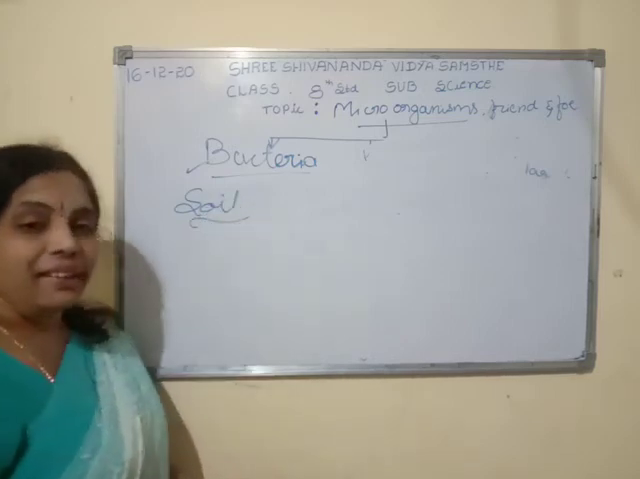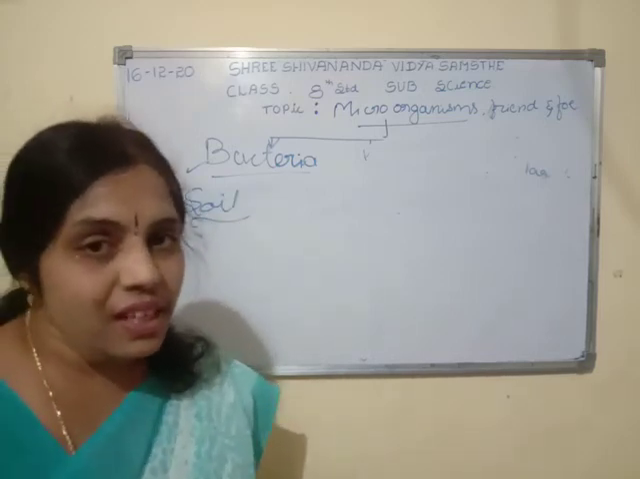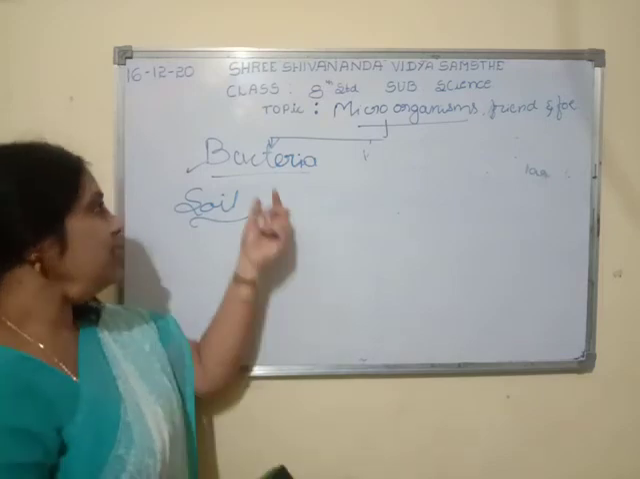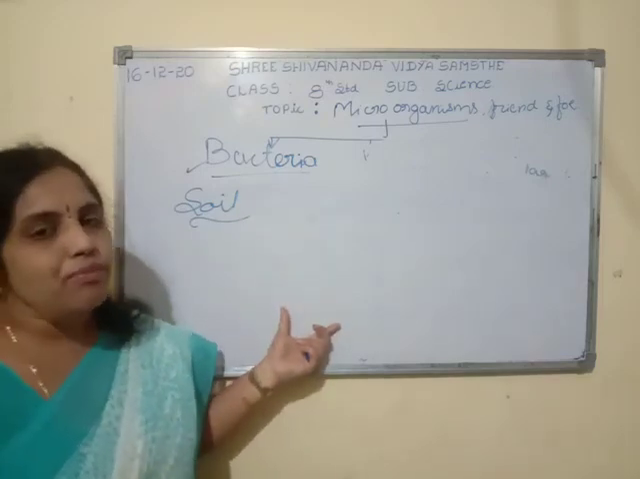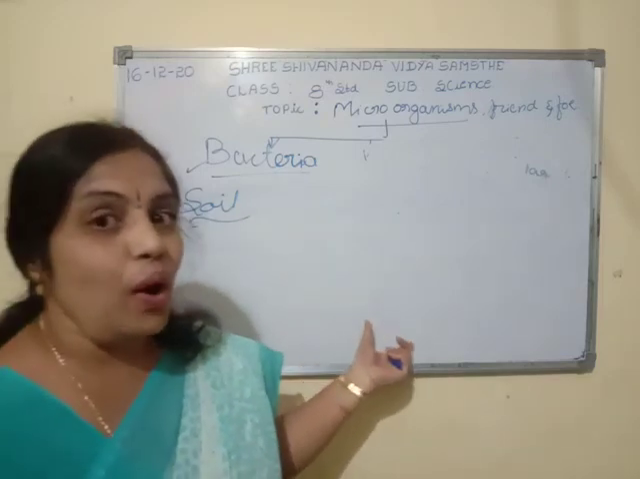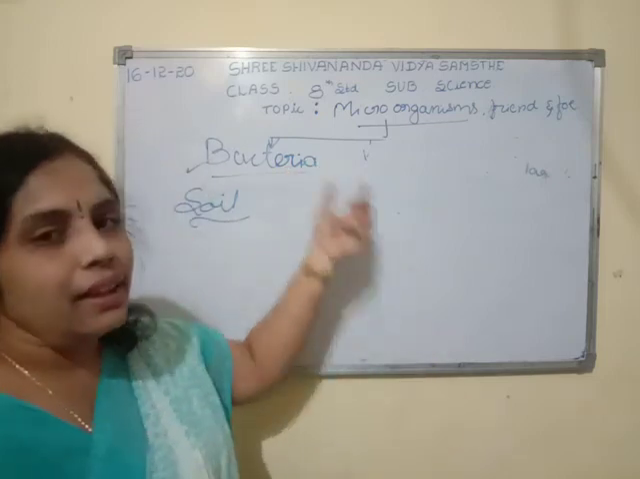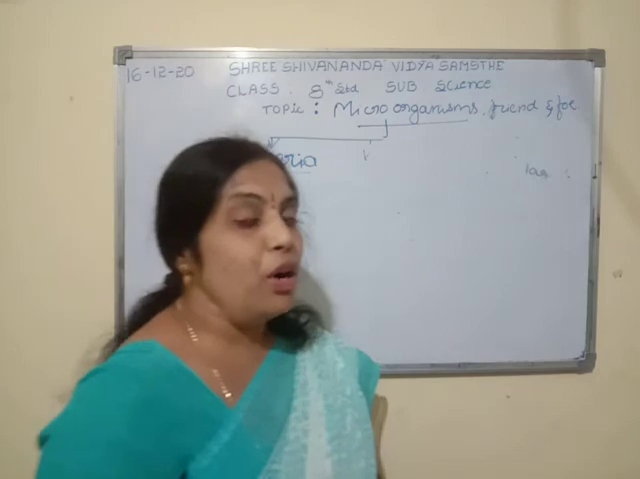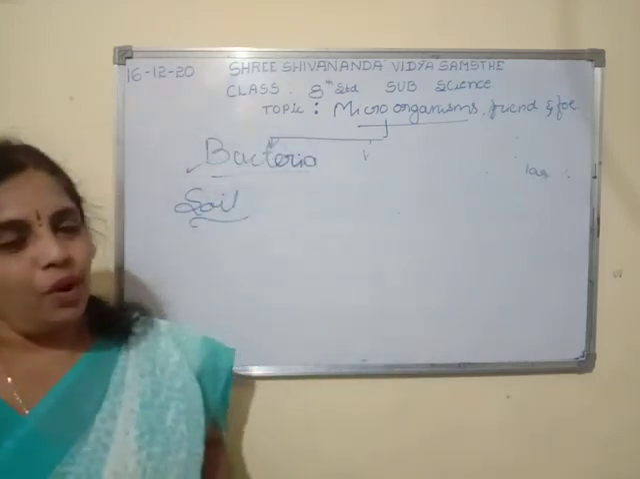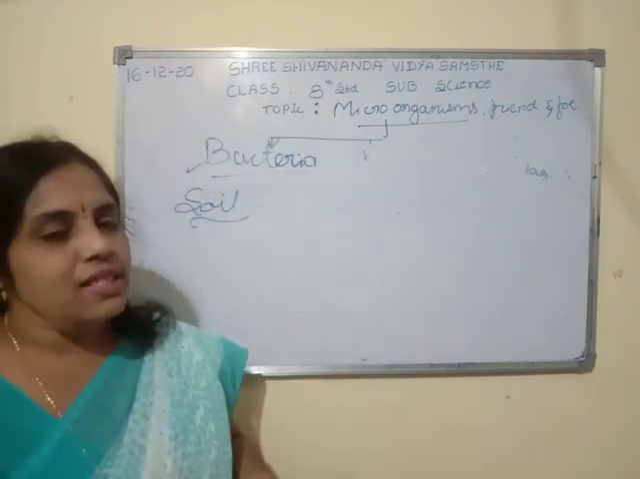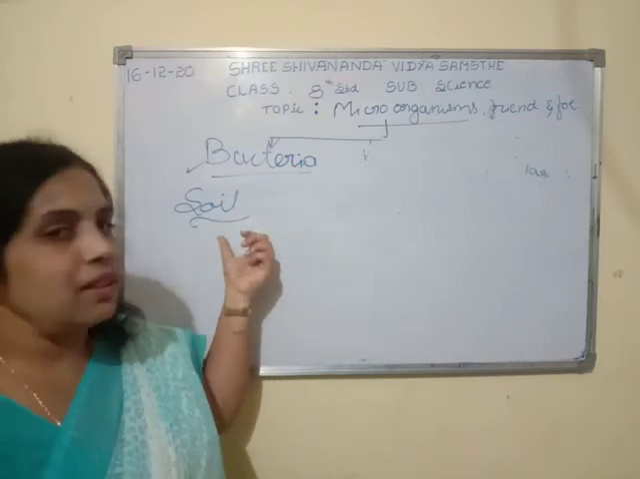There are bacteria in the soil too. Yes, do you agree with this? So these bacteria are very helpful in the soil. How are they very helpful? Because these bacteria can absorb atmospheric nitrogen. Atmospheric nitrogen is absorbed by the bacteria present in the soil.